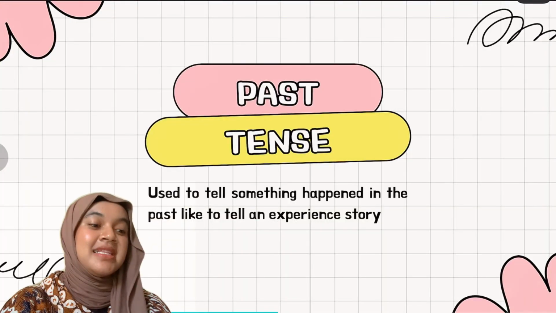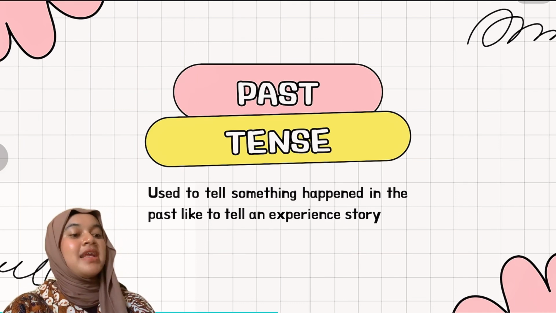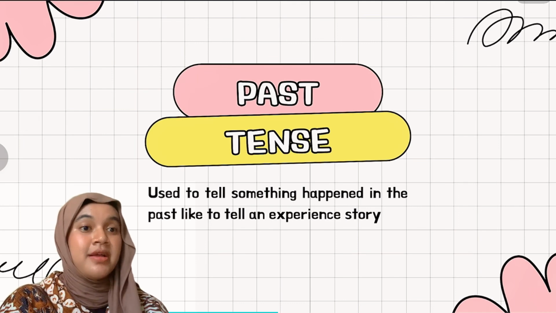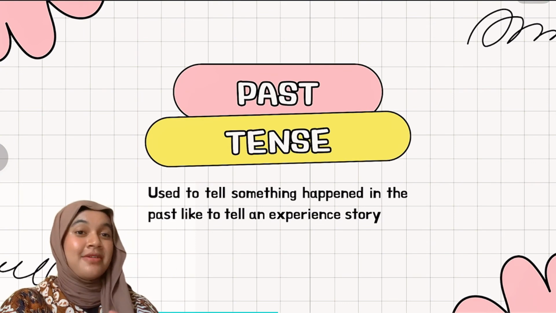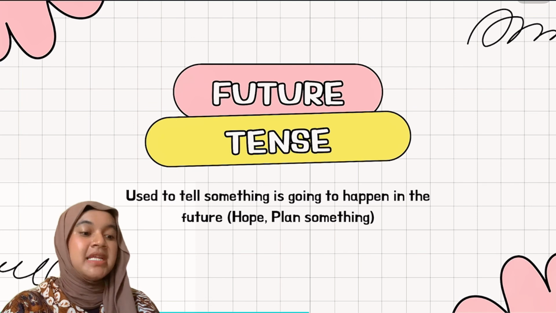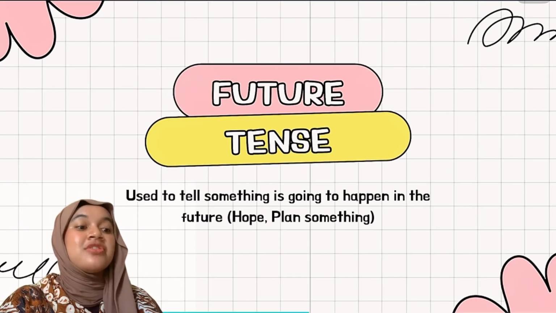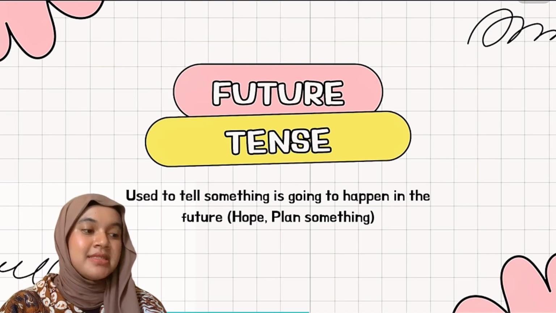Past tense itself is used to tell something that happened in the past, like to tell an experience or your story. You remember it, right? And the future tense is used to tell something that is going to happen in the future, like a hope or a plan. It uses future tense.